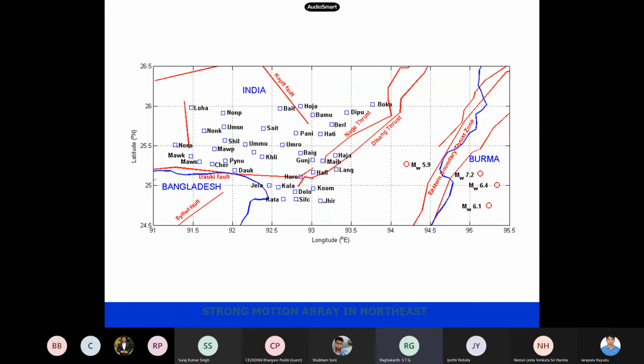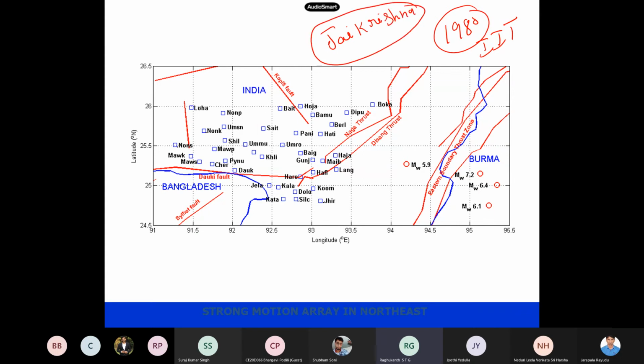Now in India also, in those olden days around 1980, at IIT Roorkee there were some great professors, like Jay Krishna. You should know these names. Jay Krishna was a professor at IIT Roorkee, and he started the Department of Earthquake Engineering in the olden days. Because Caltech had a collaboration, India also established these strong motion arrays in the old days.